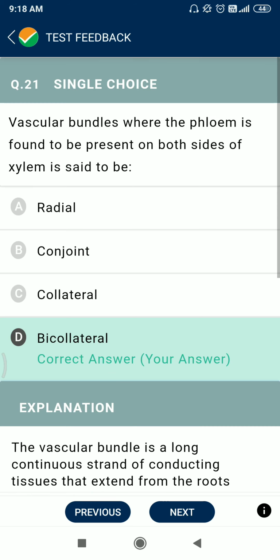Question number 21. Vascular bundles where the phloem is present on both sides of xylem are said to be, option D, which is also correct, bicollateral bundles. Bicollateral bundles are found in herbaceous plants like Cucurbitaceae, for example pumpkin.